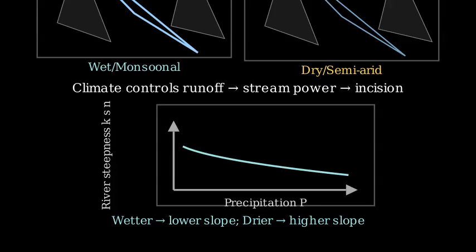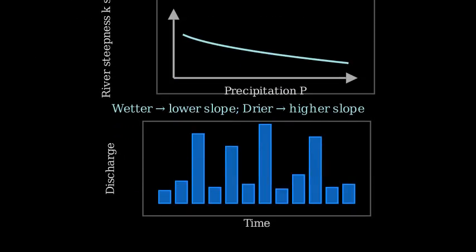Climate also sets the rhythm of extreme floods that do outsized geomorphic work. In monsoonal or typhoon climates, big floods happen often and cut bedrock during short windows. In arid regions, rare flash floods may be the only times incision occurs.